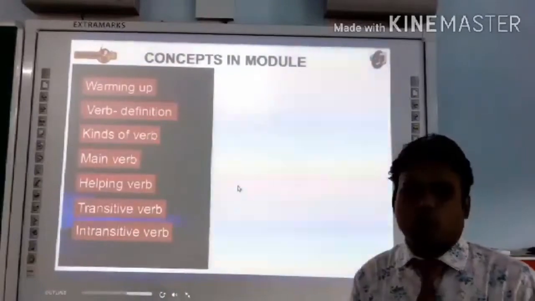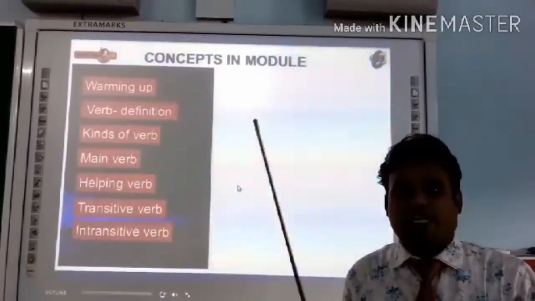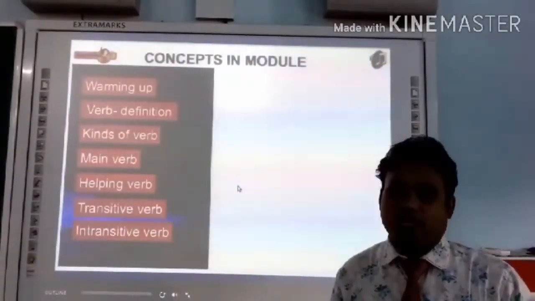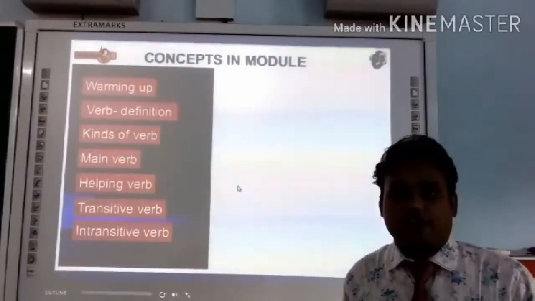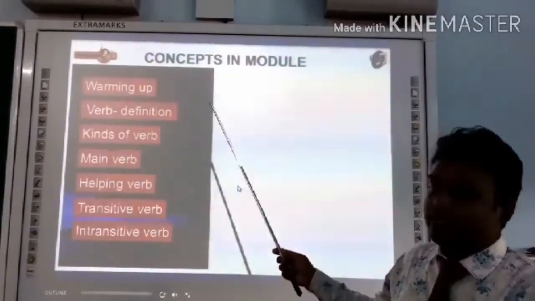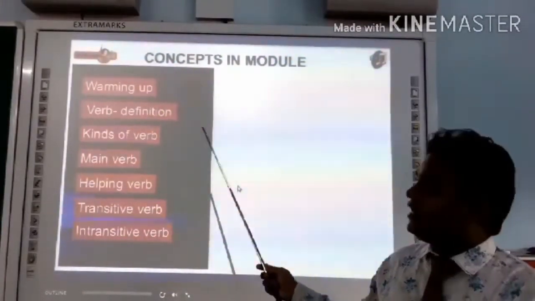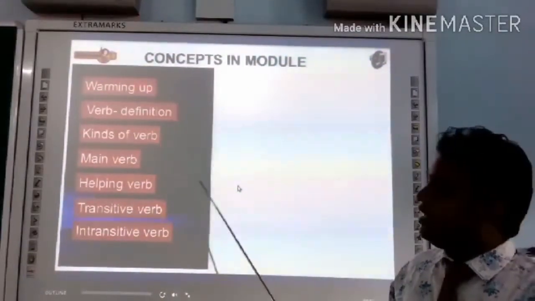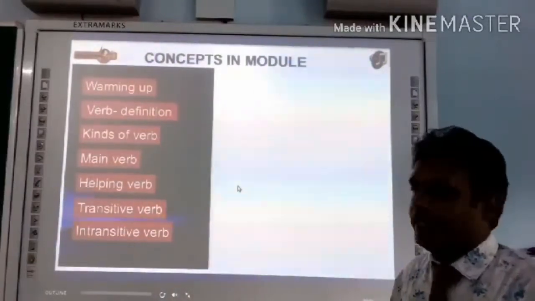Concepts in module. That means our roadmap, the things we will be covering in this presentation or in this video. First, warming up, where we identify what verbs are. Then we will see the definition of the verb, then kinds of verb: main verb, helping verb, transitive and intransitive verb. So let's move to the next slide.